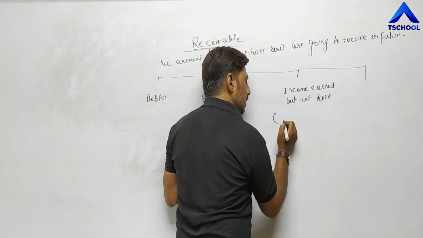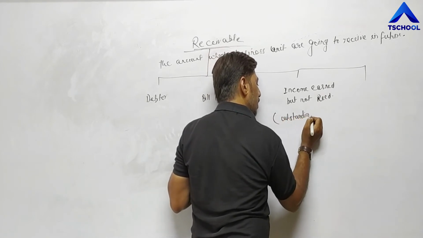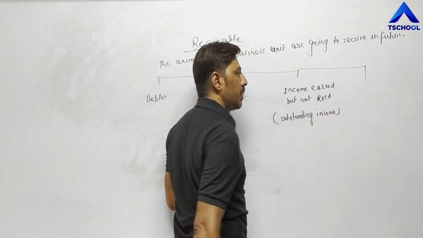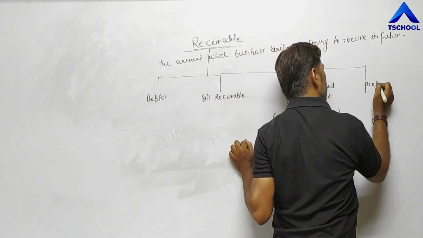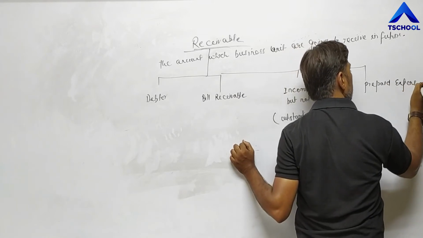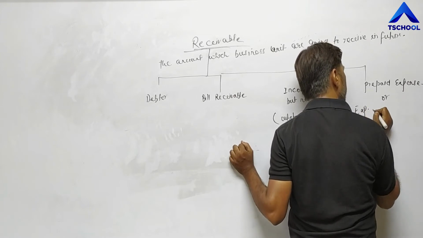This is also known as outstanding income. And fourth one is prepaid expenses or expenses paid in advance.